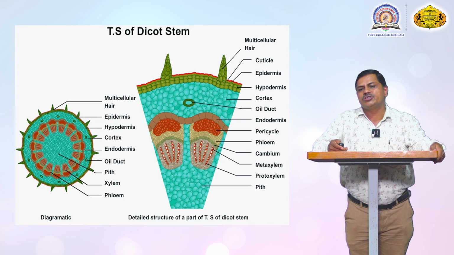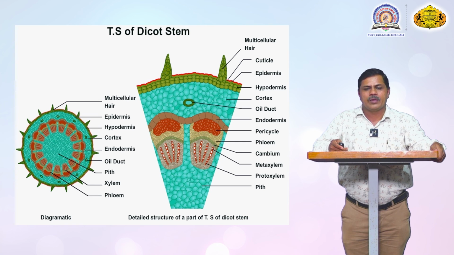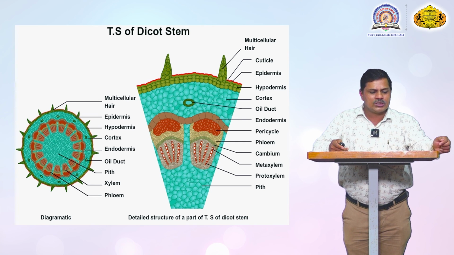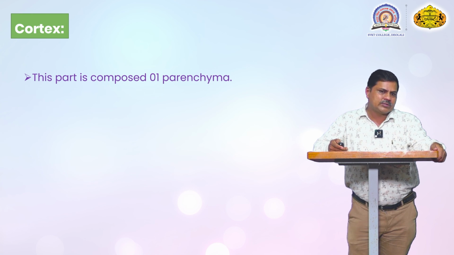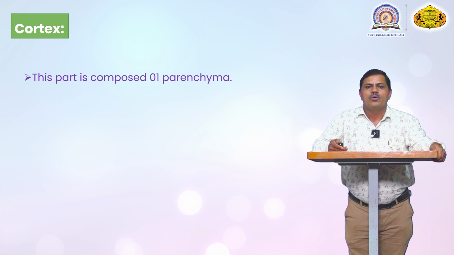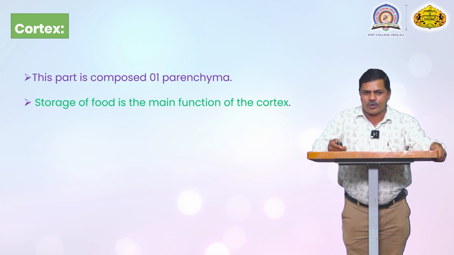And xylem cells are distinguished into two types, metaxylem and protoxylem. Metaxylems are present in the peripheral region, and protoxylems are present toward the central portion. And at the center there is the pith. They are also very compactly arranged cells present at the central portion. Cortex is the part of this composite. This is parenchyma; parenchyma cells are present in the cortex region.